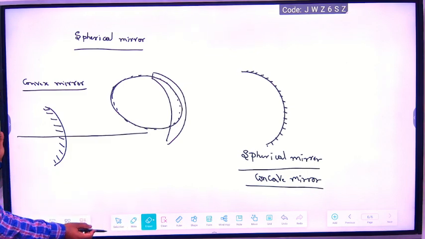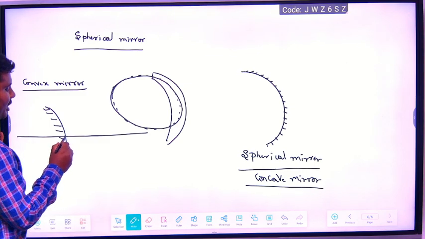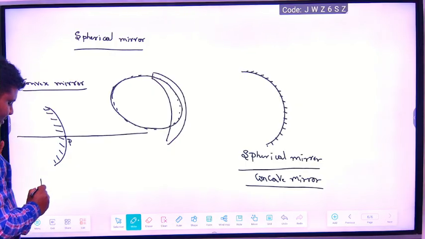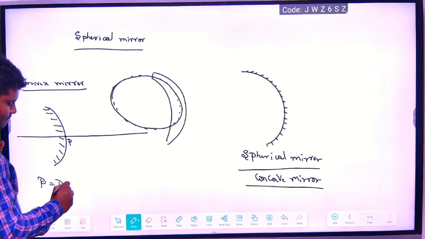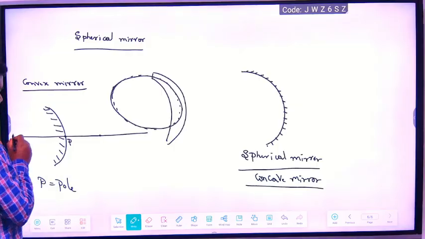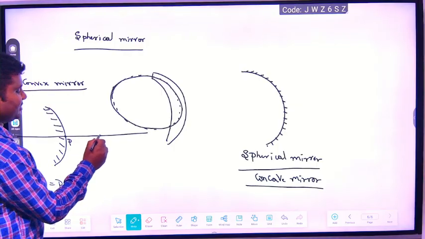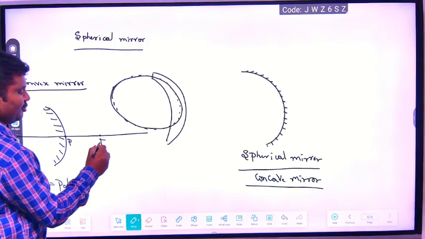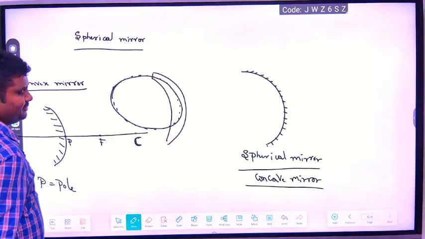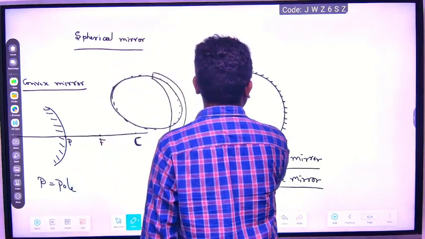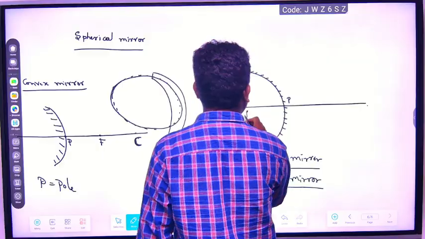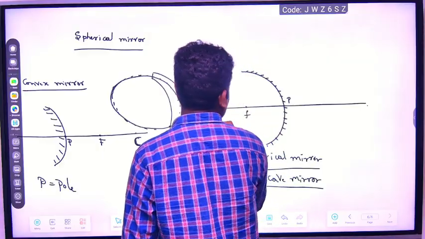Understood? You see here, this is the pole of the mirror. The center of the mirror is what we call the pole of the mirror. P is the pole of the mirror. And the point where the light rays meet is called the principal focus of the mirror, and here C will be there. Sorry, C will be there: the center of curvature. Understood? Here also you see, here it is the pole, here it is F, and here it is C. Like that it will be there.